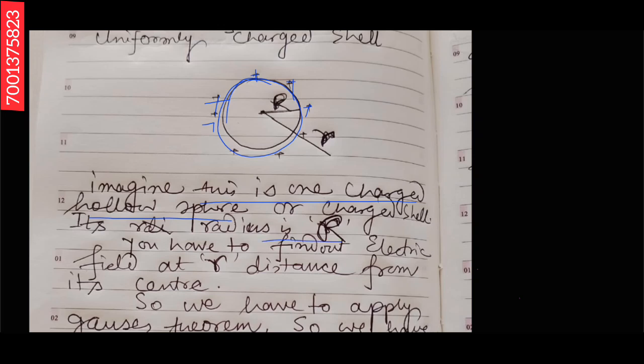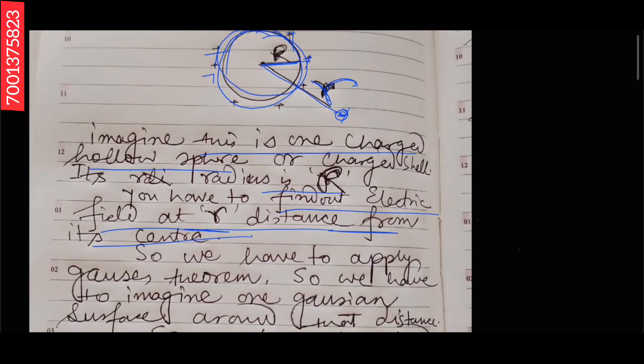Its radius is capital R. This charged shell has radius R. You have to find out the electric field at a distance r from the center. Here r is larger than the radius R. At a small r distance, which is larger than the radius R, we have to find out the electric field at this point.